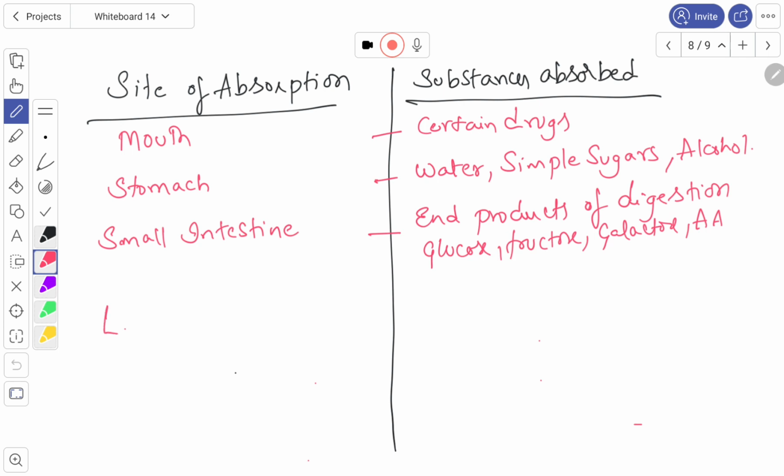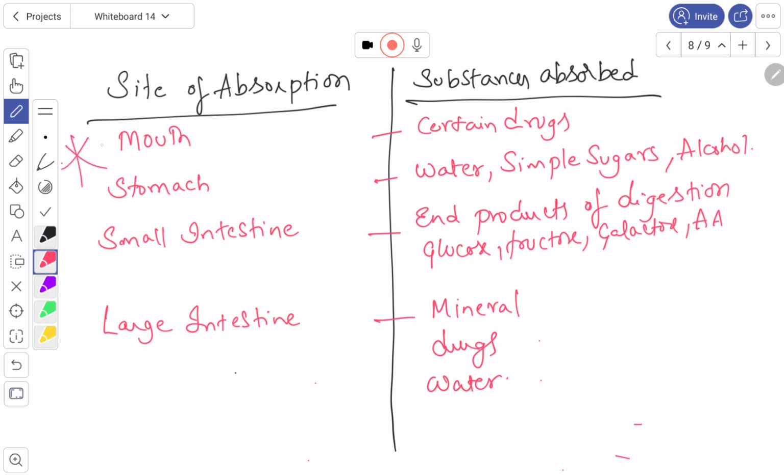And in the large intestine, we can see some minerals, drugs, and water. So this is an important part. Remember this one. Okay. Right. We go for the next one.